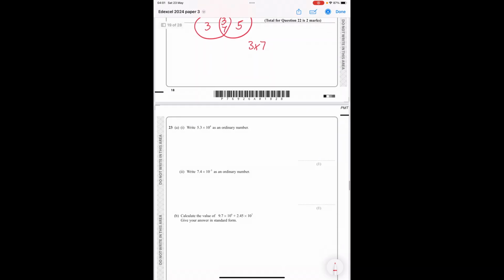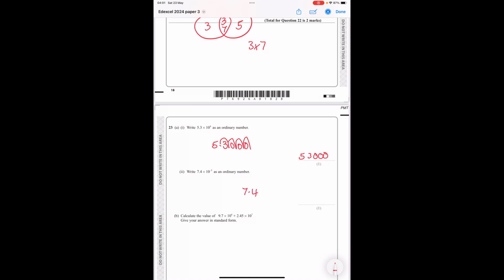Right, 5.3 times 10 to the 4 as an ordinary number. So 5.3, I'm going to move that decimal place 4 spaces. 1, 2, 3, 4. I can put zeros in there and I get 53000.